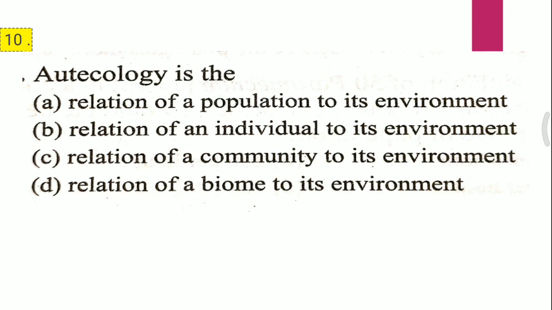Question 10. Autecology is the A, relation of a population to its environment, B, relation of an individual to its environment, C, relation of a community to its environment, D, relation of a biome to its environment. And the correct answer for the 10th question is B1, that is relation of an individual to its environment.